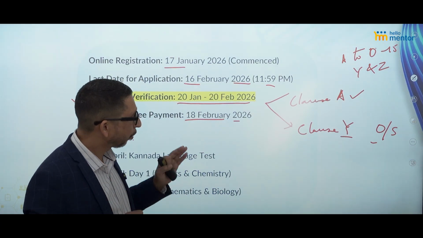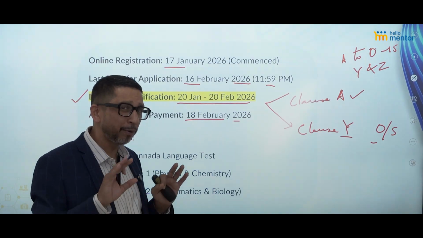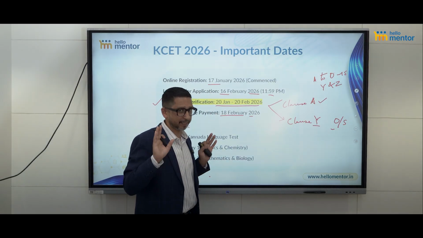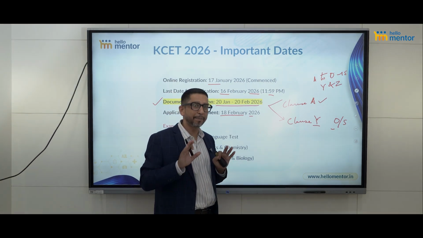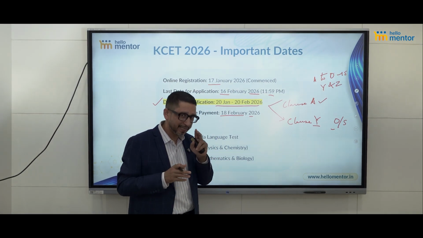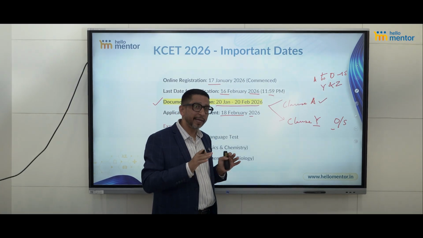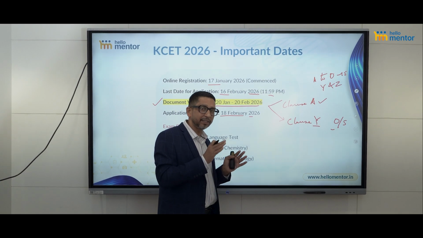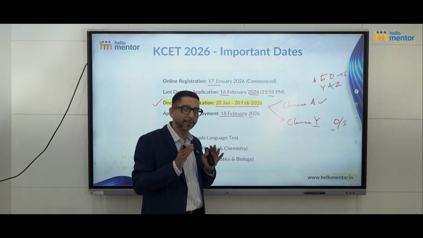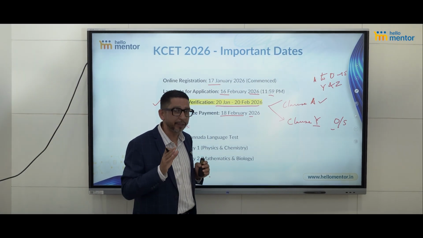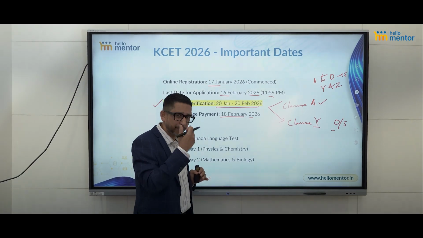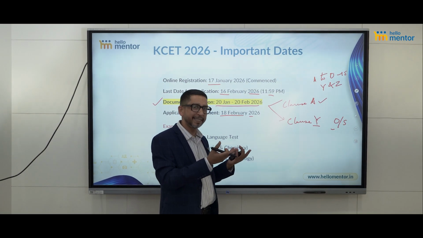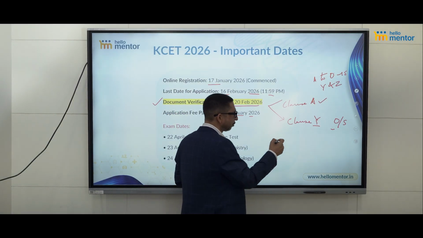For clause B, you have not studied for 7 years, but your parents have studied for 7 years plus. So it can be a minimum of 7 years of study by the parents. And second, you have done your 11th and 12th in Karnataka. If you have studied 11th and 12th and your parents have done 7 years of study in Karnataka, then you can apply for clause B. You don't have to give the documents now. Parents can present those documents when they are asked by the KEA. Clear? So clause B is also clear.